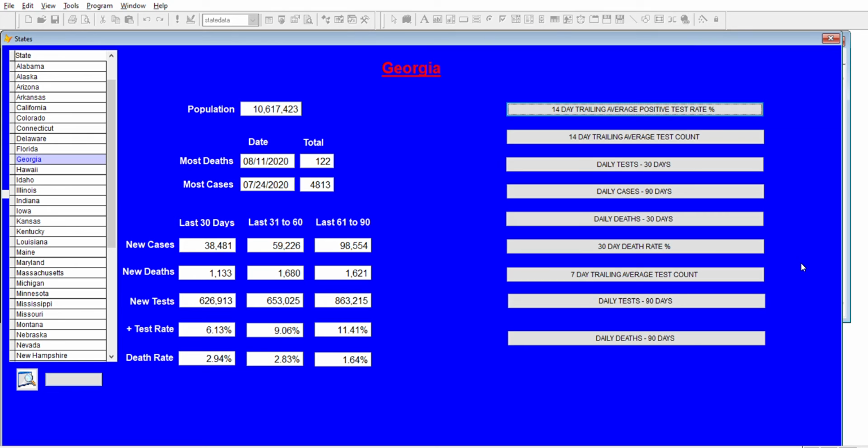Next state we'll look at is Florida. Oh, we looked at Florida. The next state we will look at will be Louisiana. Louisiana is the state that's probably improved the most of any state in the Southeast.